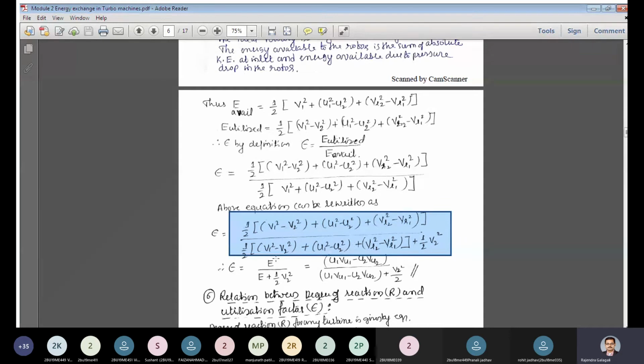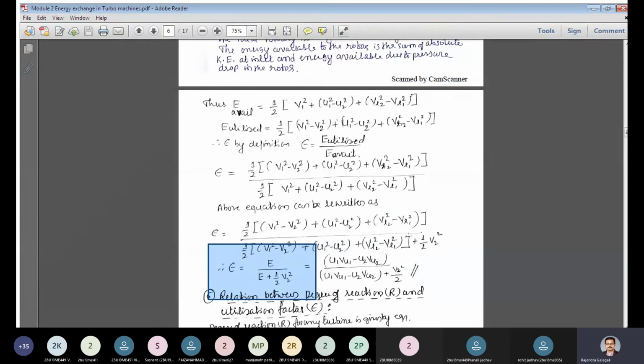So E divided by E, you are writing over here, plus half V2 square. So that is how you could arrive at this equation. Then what is this value of E? U1 VU1 minus U2 VU2. So that you have written plus V2 square by 2.